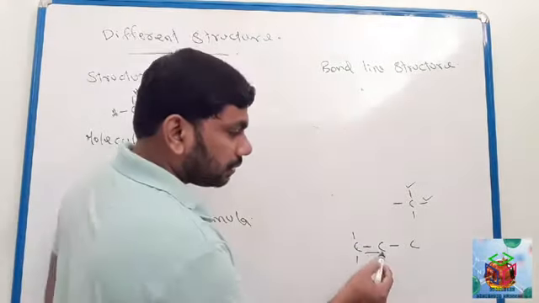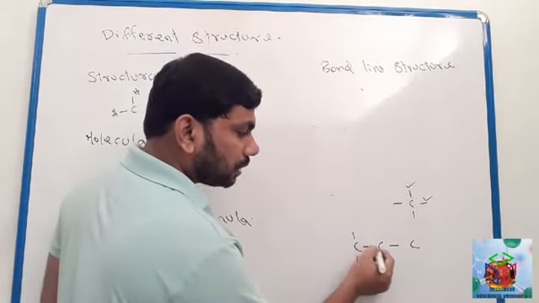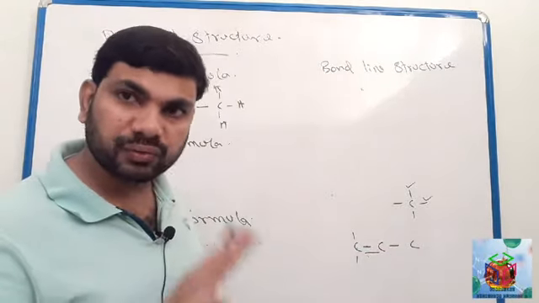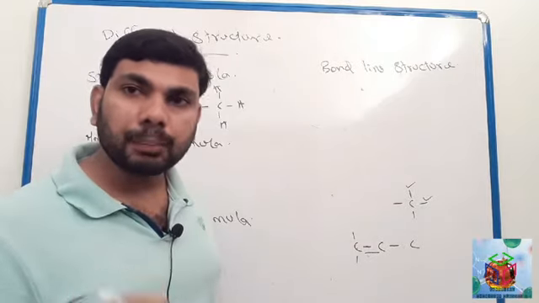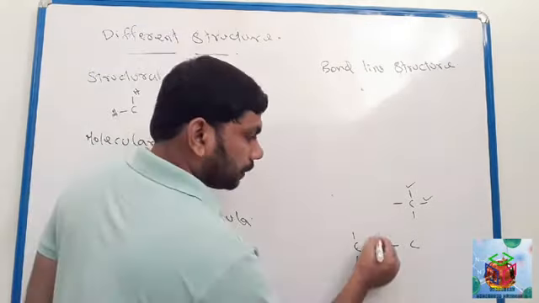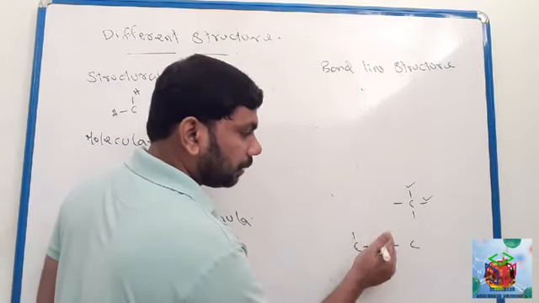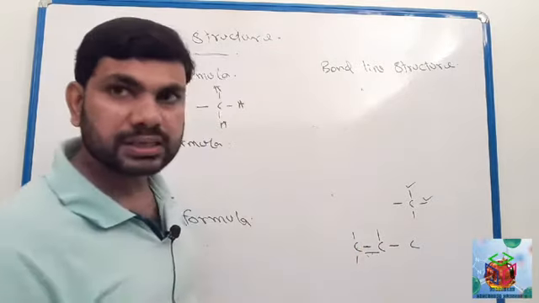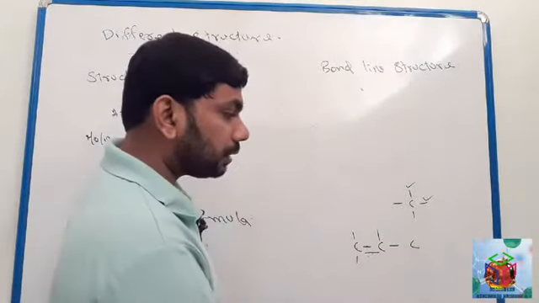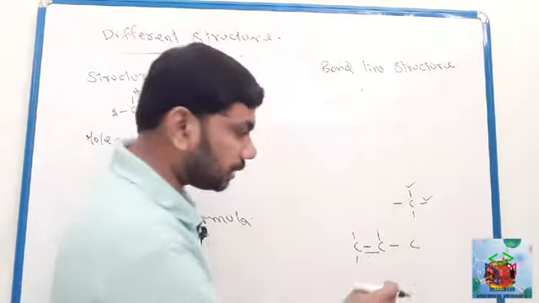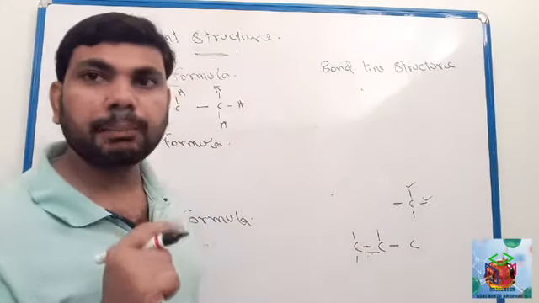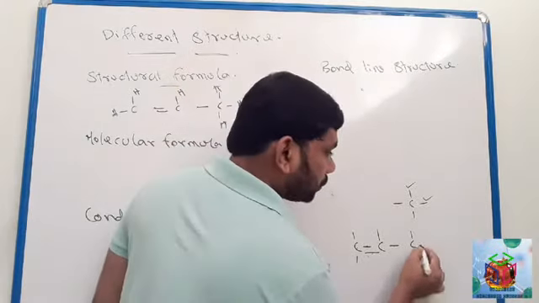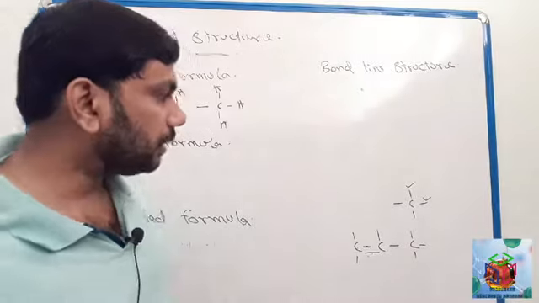Clear? Similarly, look here in the middle carbon, how many bonds over here? 1, 2, 3. 3 valency completed. Out of 4, 3 valency completed. How many valency left? 1. You can make it up or down, anywhere you can make it. So including this, 1, 2, 3, 4. 4 valency. What about the third carbon? How many valency completed? Here only a single bond, 1 valency completed. So how many valency left? 3 valency left. 1, 2, 3. Clear? I will give you another example.